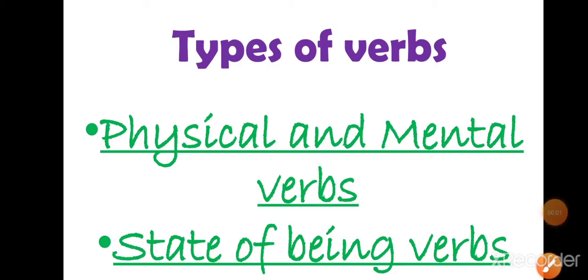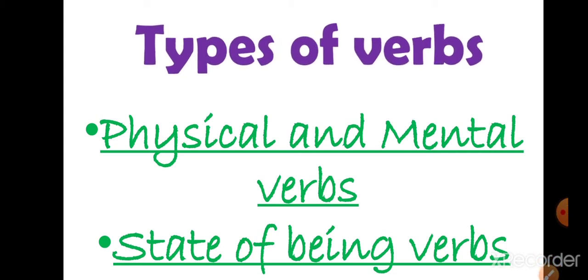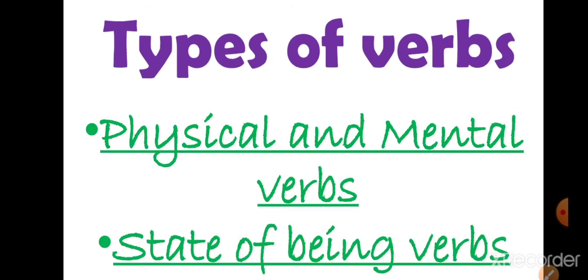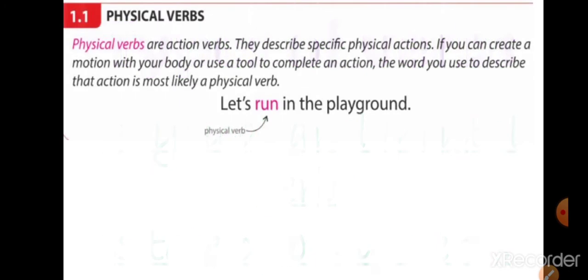Now there are two types of verbs. One is physical and mental verbs, and the second is state of being verbs. So now we'll see what are physical and mental verbs. First one is physical verbs. Now what are physical verbs? Physical verbs are action verbs. They describe specific physical actions. If you can create a motion with your body or use a tool to complete an action, the word you use to describe that action is most likely a physical verb.